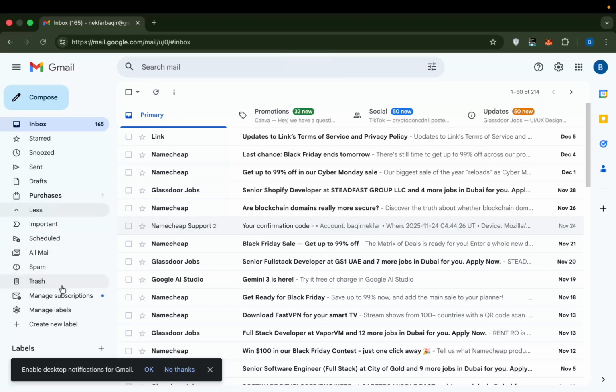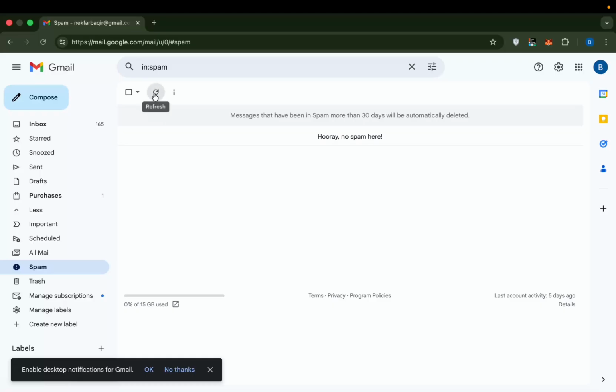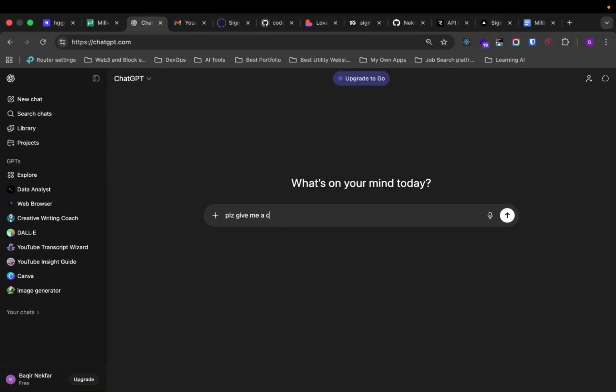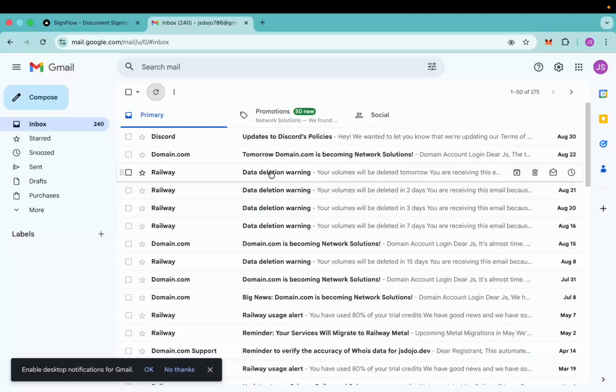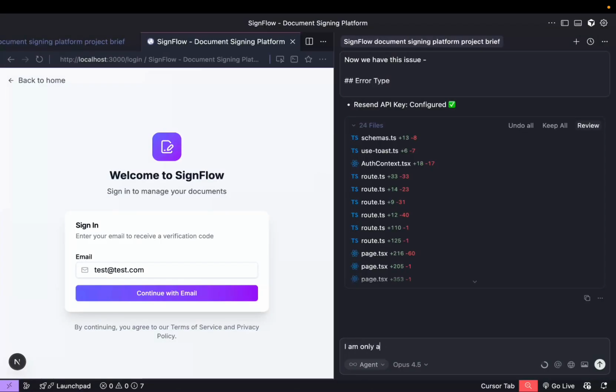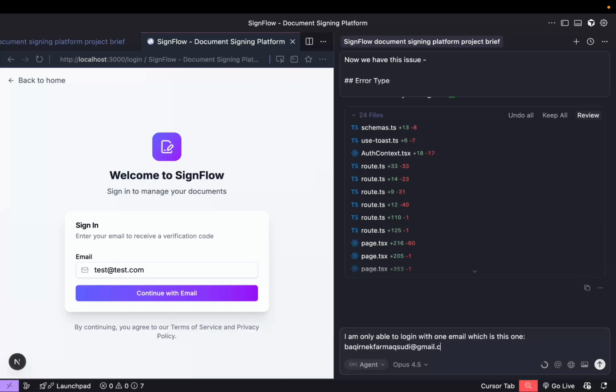Okay. Let me go to the trash, in case you're receiving that in the trash or spam folder, okay? No spam folder, right? Here I was testing with different emails, but I was not receiving anything. And the reason for that was something we will find with AI later on. I am only able to log in with one email, which is this one, but not able to log in with other accounts.